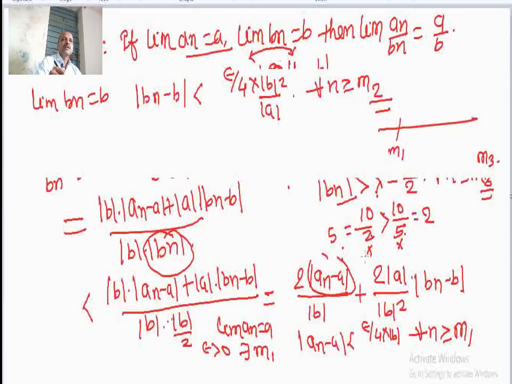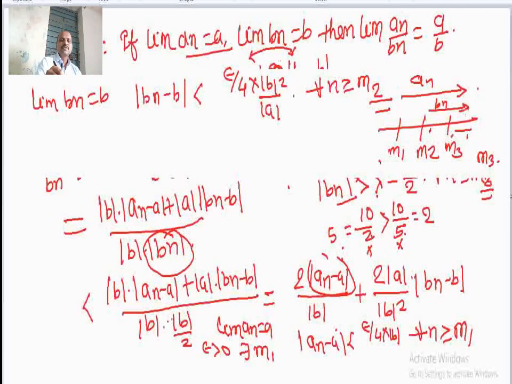From m1 onward, the condition of an is satisfied. For m2 onward, suppose this is greater than m1, the condition for bn is satisfied, and here is m3, suppose from here onward the condition that mod bn becomes greater than lambda holds.